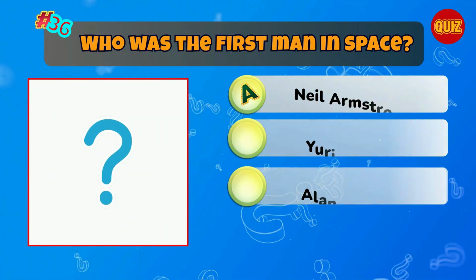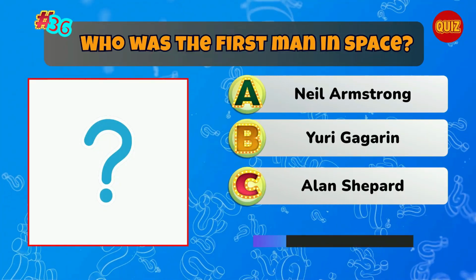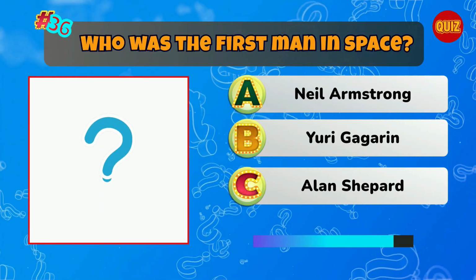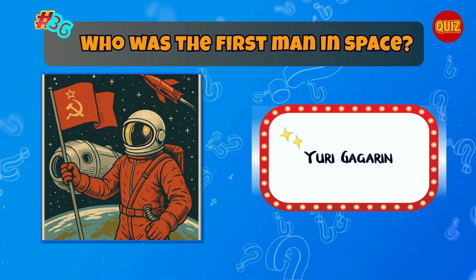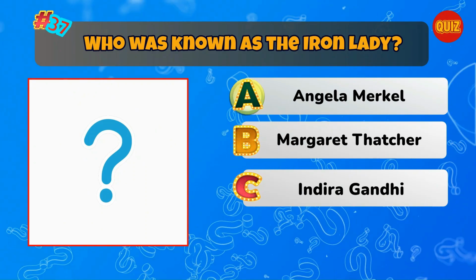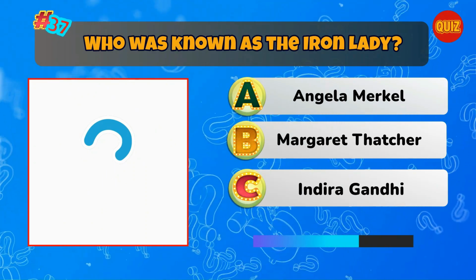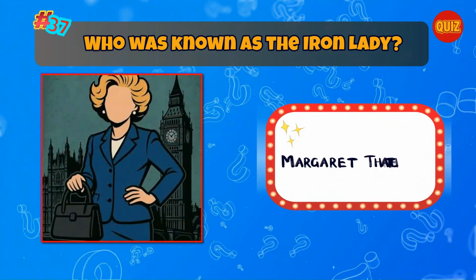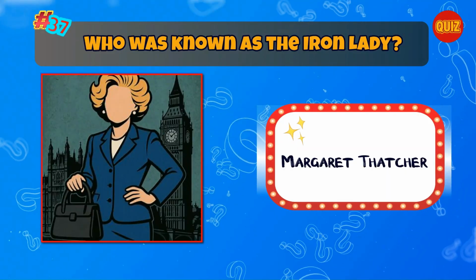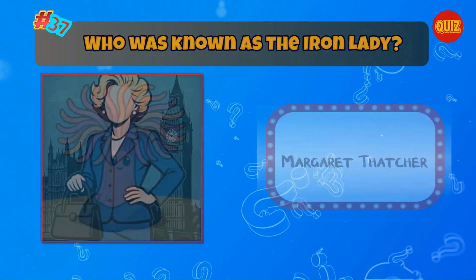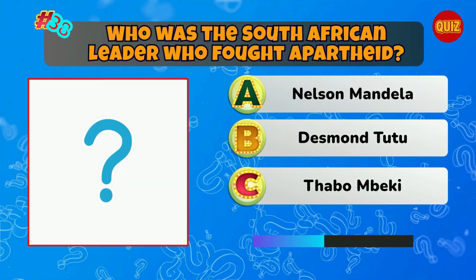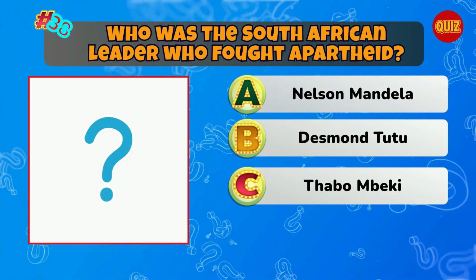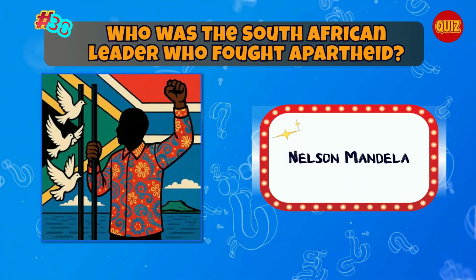Who was the first man in space? Correct. Yuri Gagarin. Who was known as the Iron Lady? Correct. Margaret Thatcher. Who was the South African leader who fought apartheid? Correct. Nelson Mandela.